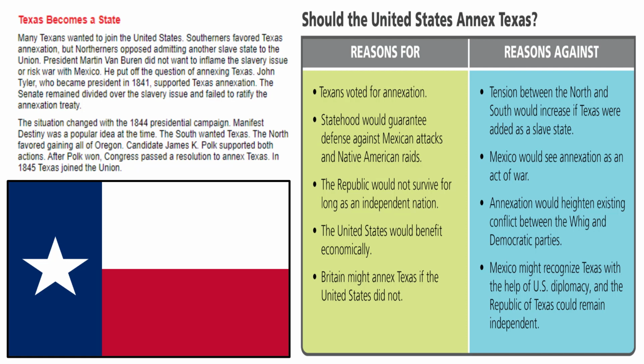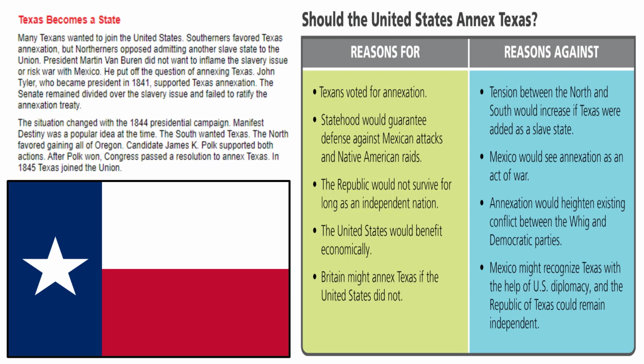The situation changed with the 1844 presidential campaign. Manifest destiny was a popular idea at the time. The South wanted Texas. The North favored gaining all of Oregon. Candidate James K. Polk supported both actions. After Polk won, Congress passed a resolution to annex Texas. In 1845, Texas joined the Union.